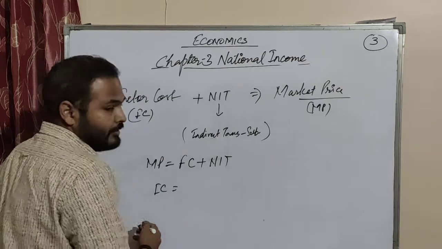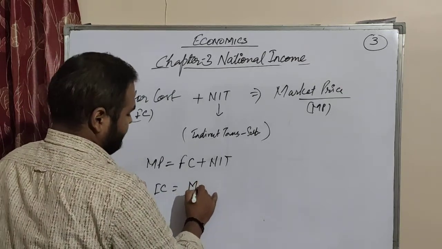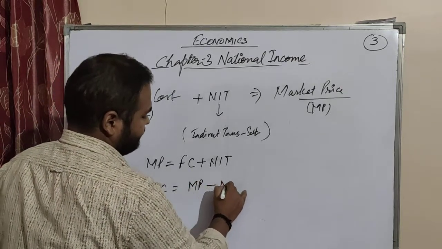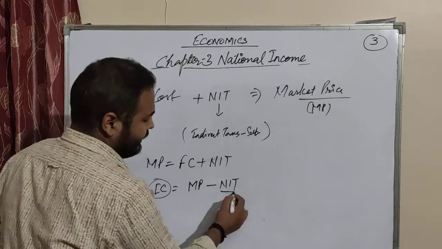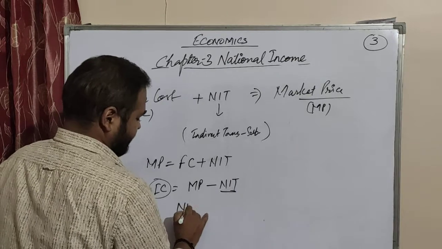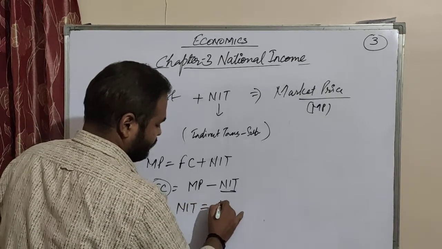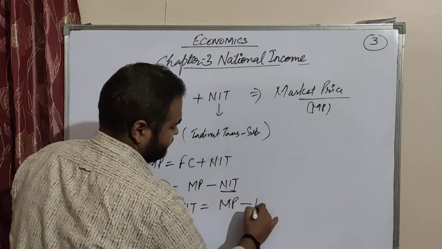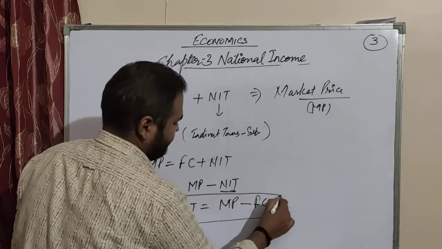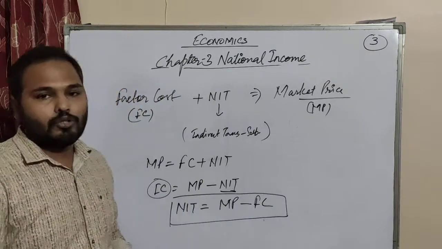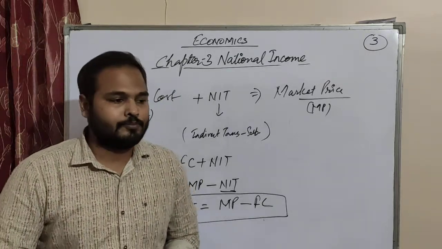Suppose you have to find factor cost, then market price minus NIT gives FC. And if you have to find NIT, then NIT is equal to market price minus factor cost. So this is all for today's topic.